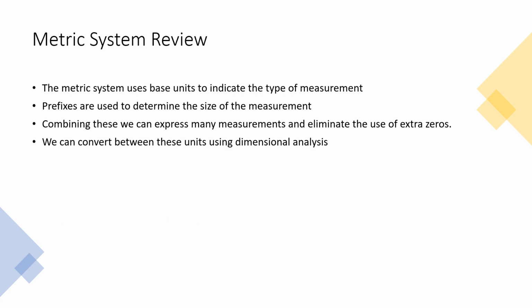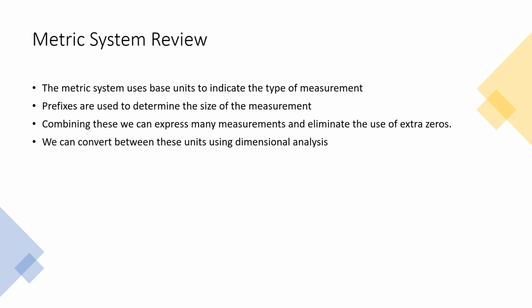So hopefully in this metric system PowerPoint, you were able to see that the metric system uses base units to indicate the type of measurement. So liters indicate volume or grams indicate mass. We are using prefixes. They're used to determine the size of the measurement, so how small it is or how big it is. So kilo is very big, milli is very small. And combining these, we can express many measurements and eliminate the use of extra zeros.